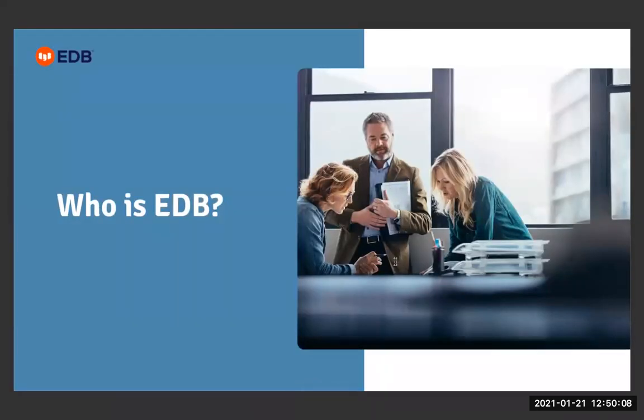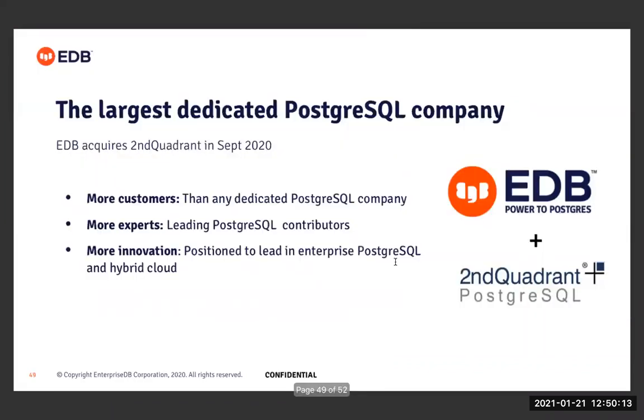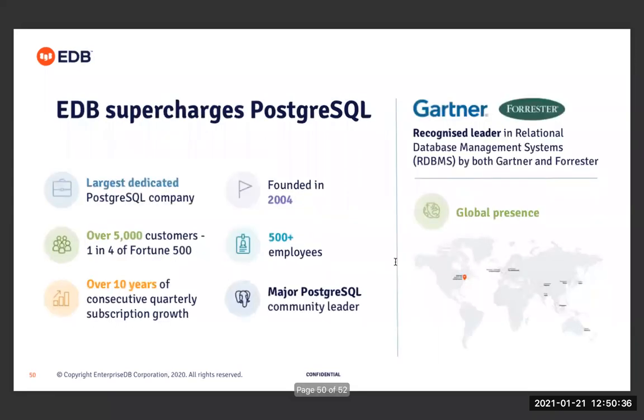And then the next slide is about EDB, which basically talks about EDB as a Postgres company. We all know that EDB is basically one of the biggest PostgreSQL companies at present. It has recently acquired the company Second Quadrant. So overall, if you see the number of experts available in Postgres, EDB is the company where you will find most of them, right? So yeah.